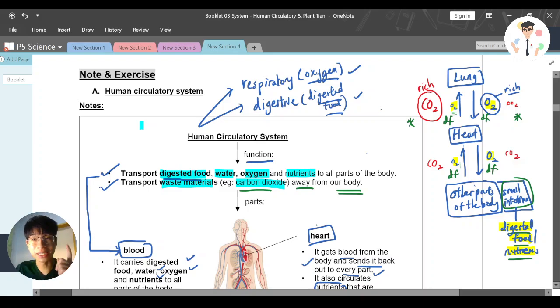So please make sure you try to understand, especially this diagram and all the different functions. Or maybe this rich oxygen, rich in carbon dioxide, which is the flow. Okay, this is all very, very important.